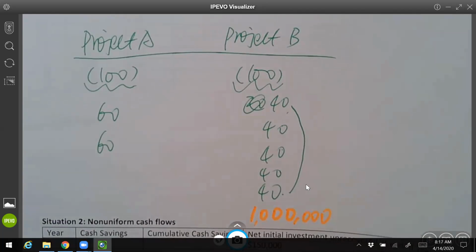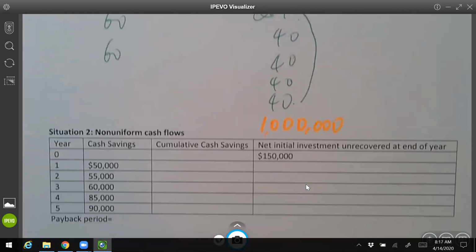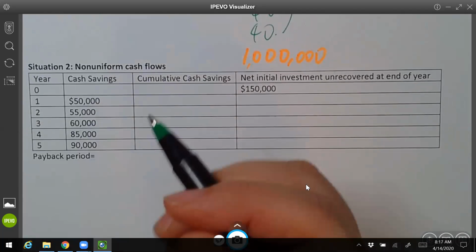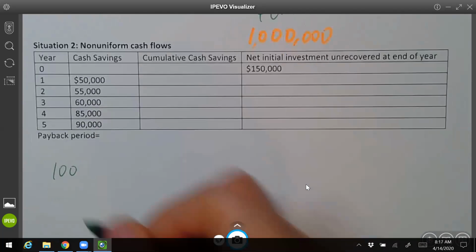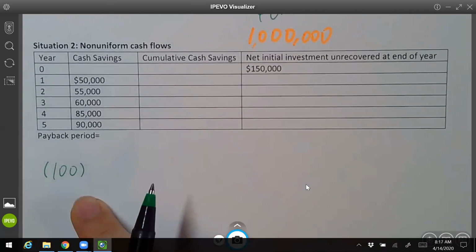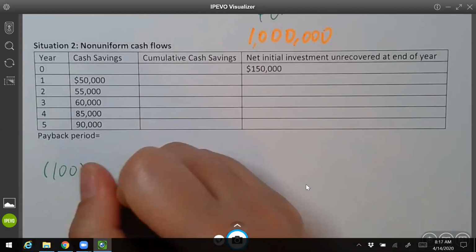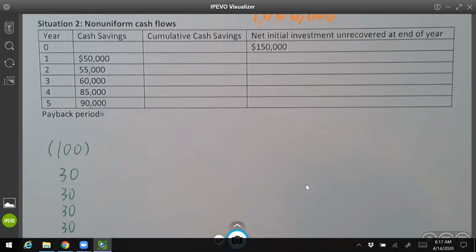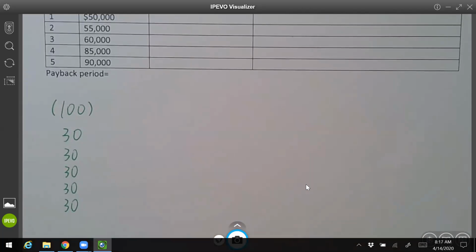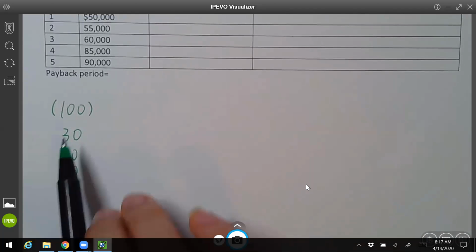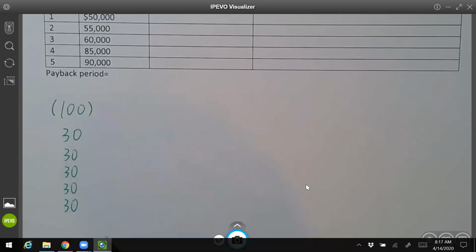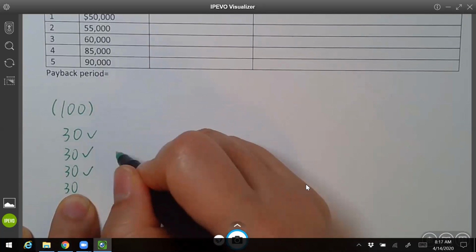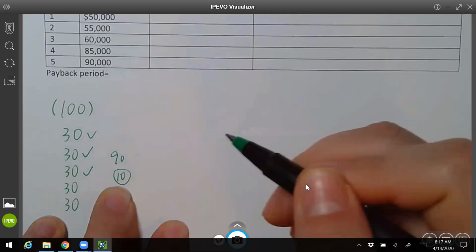Okay. Next one, we talk about non-uniform cash flow. This is also very straightforward. I ask you a question. Let's say I give you $100. So you got 100, or you spend 100. We ignore this one first. Every year you get 30. So my question is, how many years does it take if you just have $30 a year to pay off your $100? You said, oh, it takes 1 year, 2 years, 3 years. After 3 years, you already paid 90, you still have 10 left.